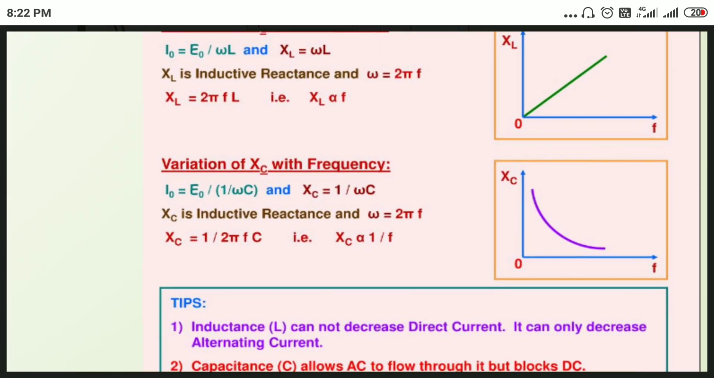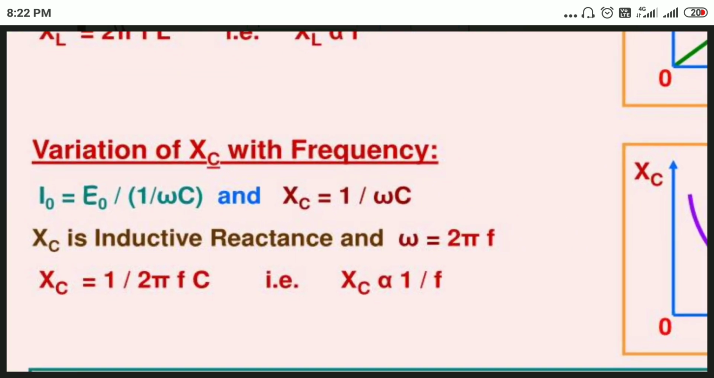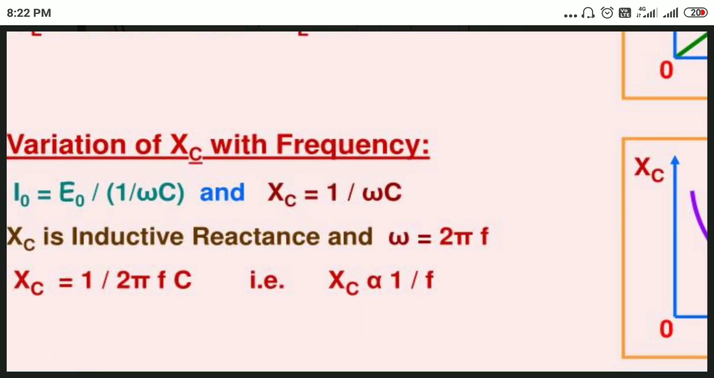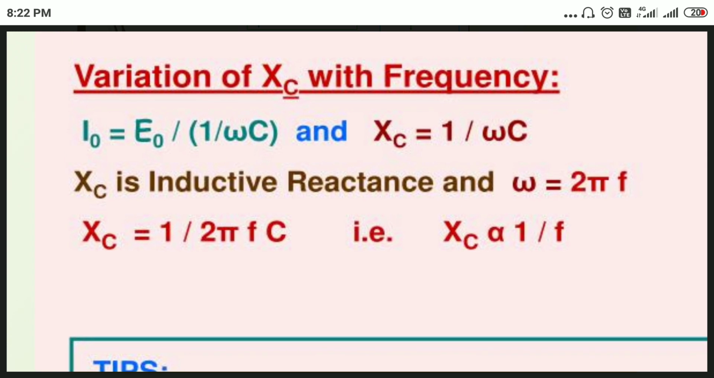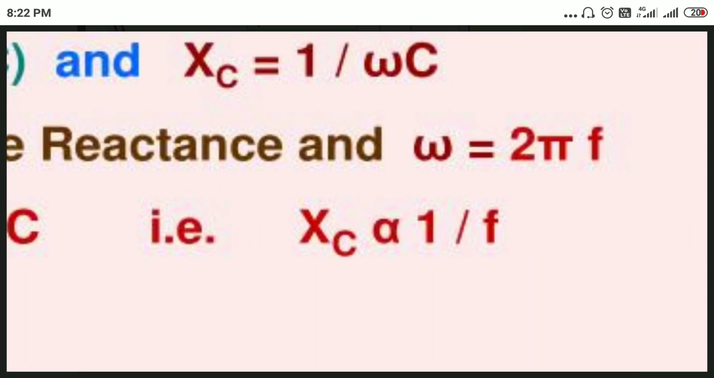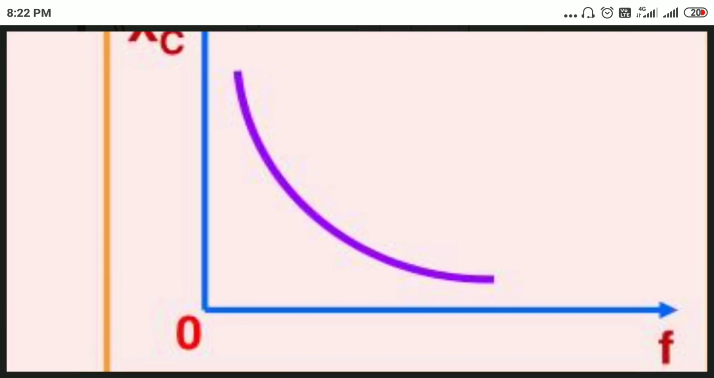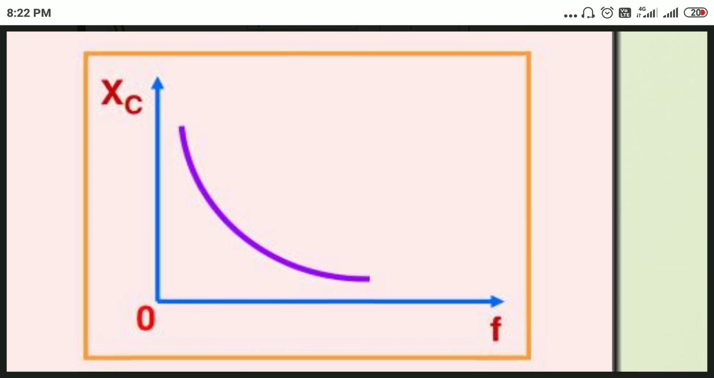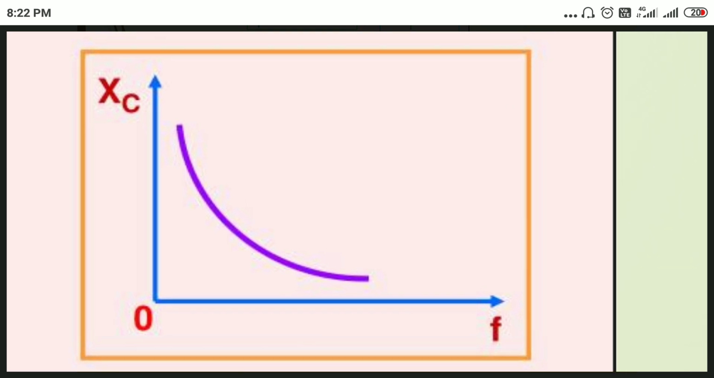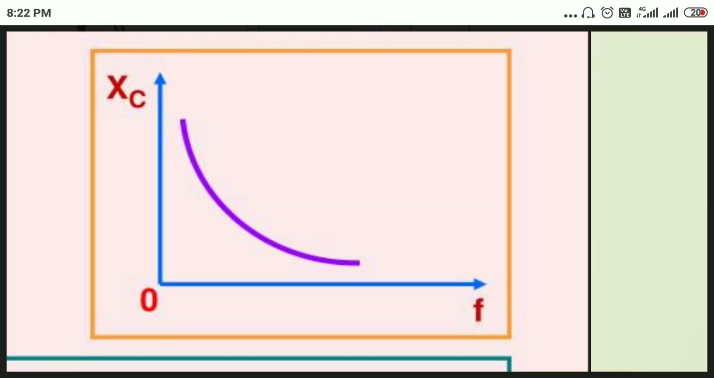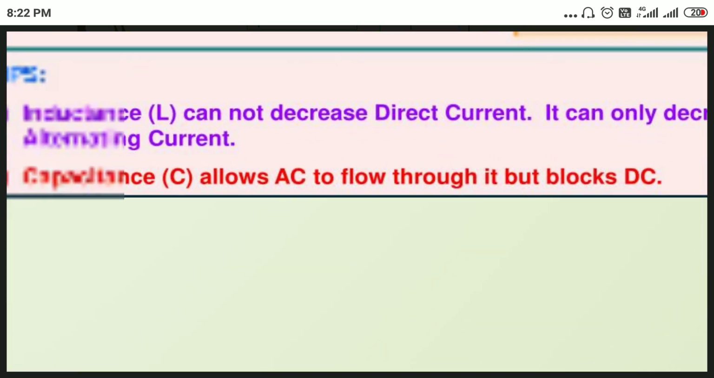Similarly, the variation of XC with frequency. What is the relation between XC and omega C? It is an inverse relation. Omega should be written as 2 pi F here, and everything else is constant. So XC is inversely proportional to F only. Now plot a curve with XC along the y-axis and frequency along the x-axis. We get an exponentially decreasing curve.